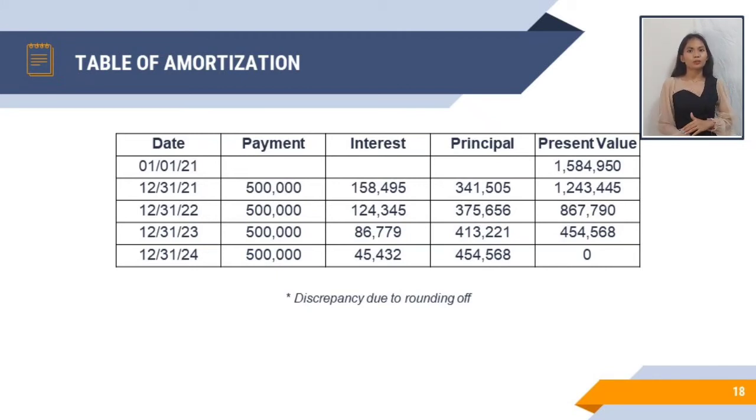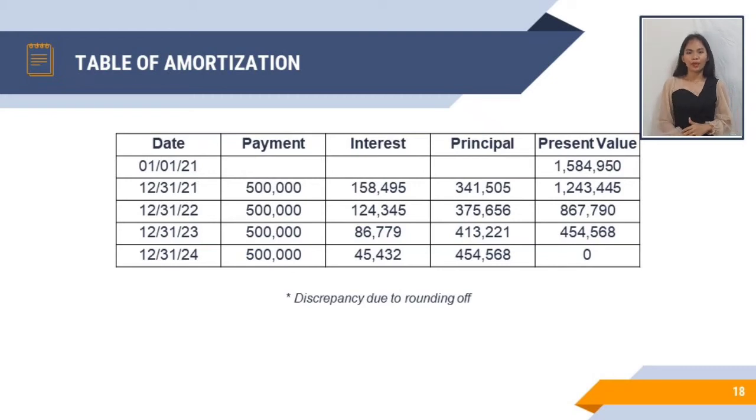Interest is equal to the preceding present value times the interest rate. So, for 2021, the 1,584,950 times 10% is equal to 158,495 pesos. And for the principal, it is equal to the portion of the rental payment after deducting the interest.